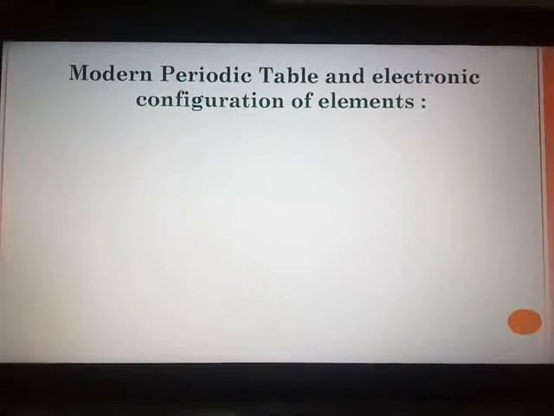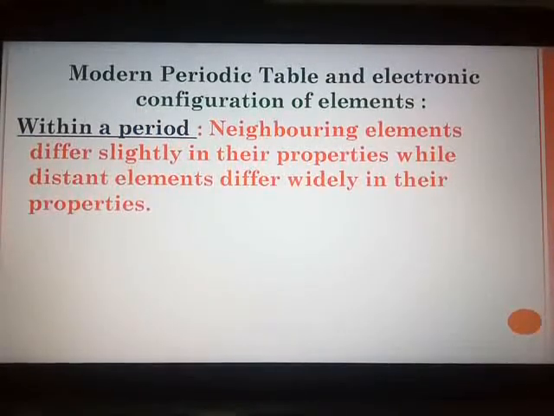Now if you see, within a period the neighboring elements differ slightly in their properties, while the distant elements differ widely in their properties. This is for the elements found within a particular period.